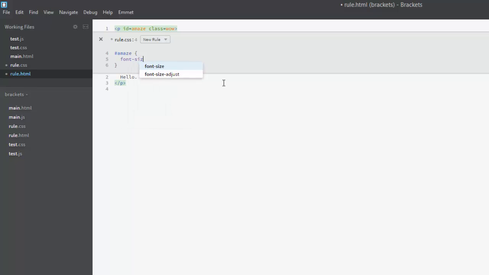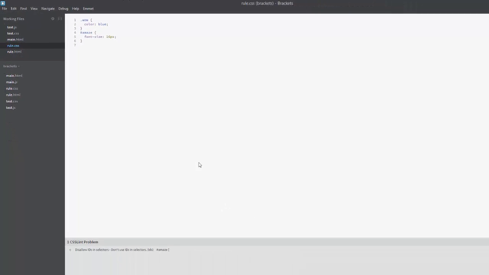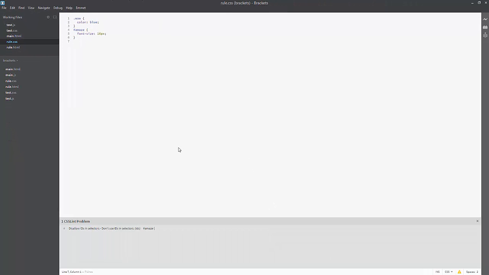We'll say font size equals 16 pixels. Now save this. Now if we go back to rule.css, we can see it's added our selector. We even get a CSS Lint warning telling us not to use an ID selector. Thanks, CSS Lint.